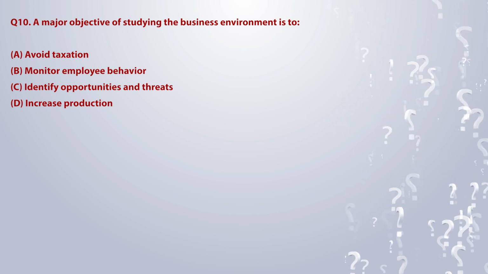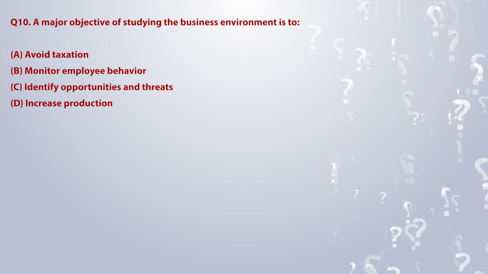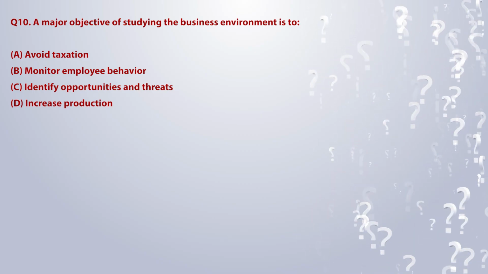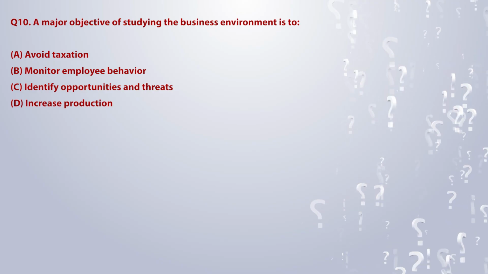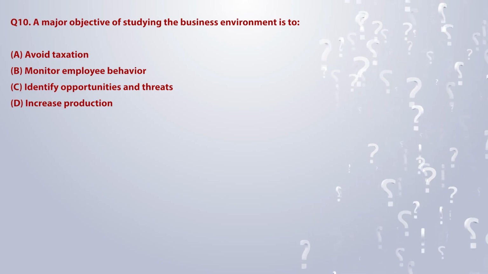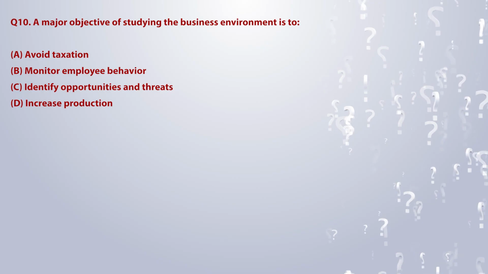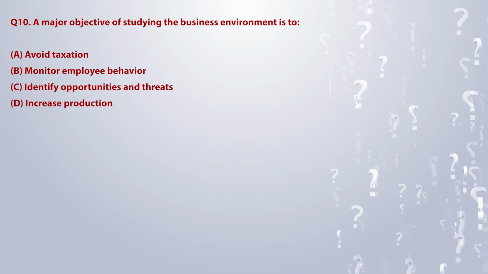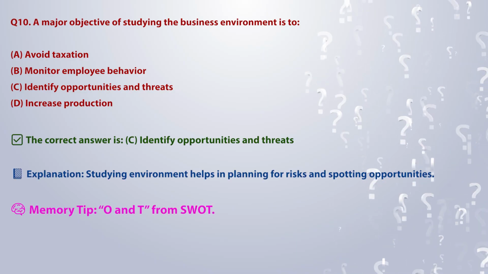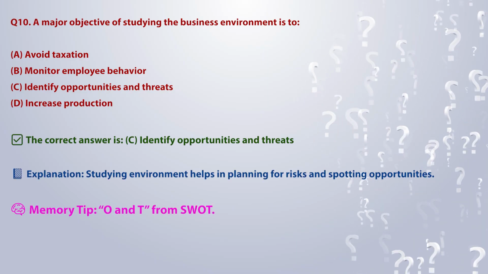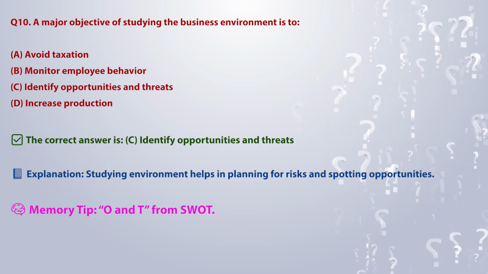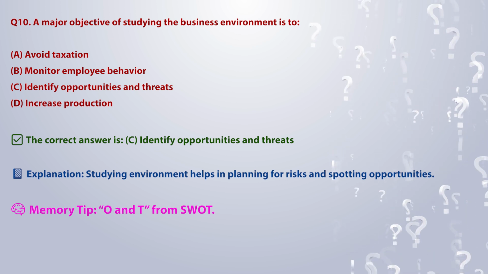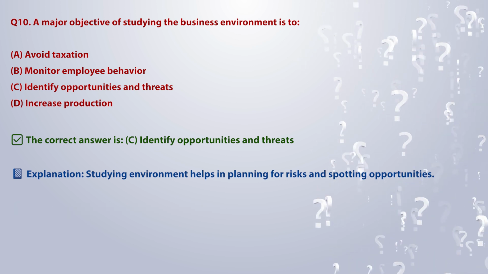Q10. A major objective of studying the business environment is to A. Avoid taxation. B. Monitor employee behavior. C. Identify opportunities and threats. D. Increase production. The correct answer is C. Identify opportunities and threats. Explanation: studying environment helps in planning for risks and spotting opportunities. Memory tip: O and T from SWOT.